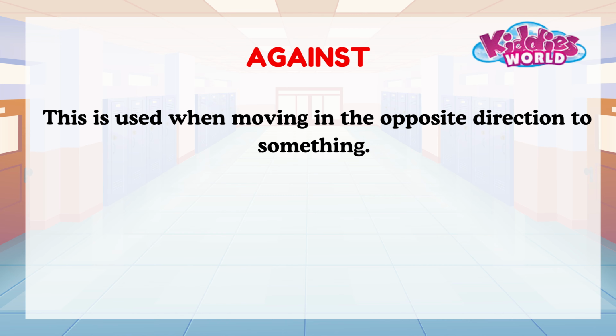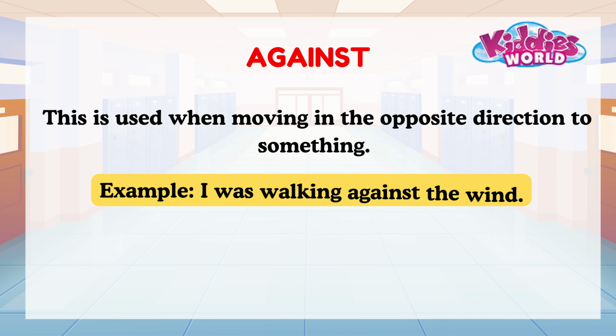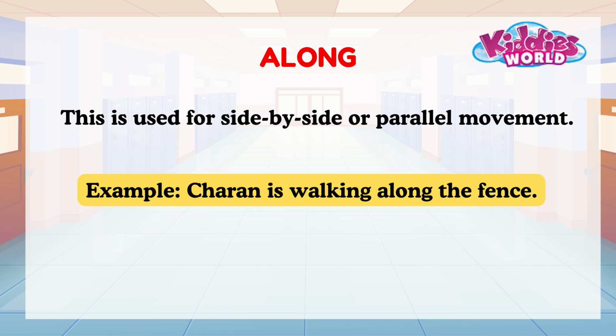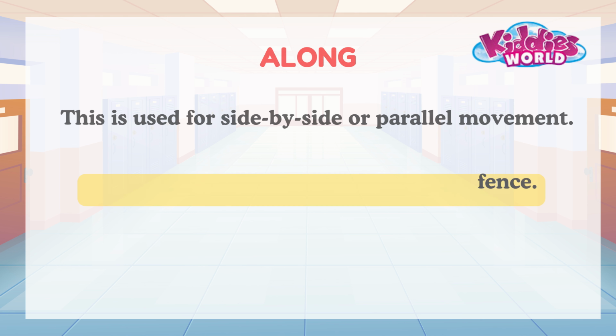Against. This is used when moving in the opposite direction to something. Example, I was walking against the wind. Along. This is used for side-by-side or parallel movement. Example, Charan is walking along the fence.